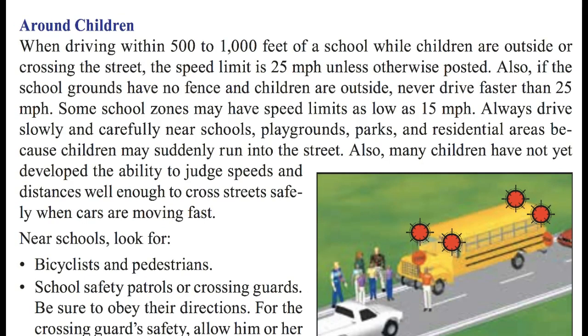All right, driving around children. When driving 500 to 1,000 feet from a school while children are outside or crossing the street, the speed limit is 25 miles per hour unless otherwise posted. Also, if the school grounds have no fence and children are outside, never drive faster than 25 miles per hour. Some school zones may have speed limits as low as 15 miles per hour. Always drive slowly and carefully near schools, playgrounds, parks, and residential areas because children may suddenly run into the street.